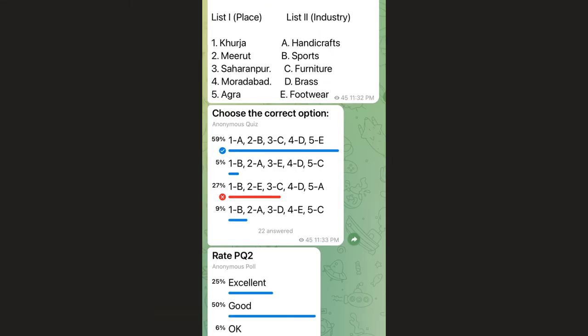The second practice question was on more traditional lines. It doesn't really have anything logical, so to say. It does require some amount of knowledge, but there are questions like these which seem to be very knowledge heavy, but many times it happens that the options are framed in such a way that the question can be done easily. Now this question asks you to match the places with the industries these places are famous for.